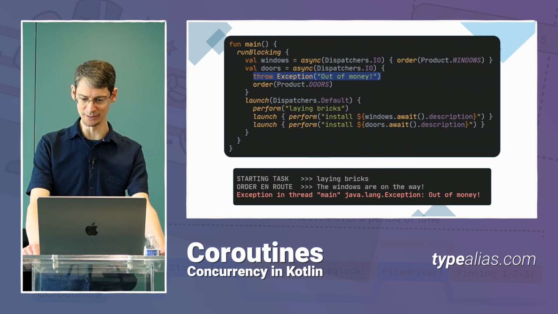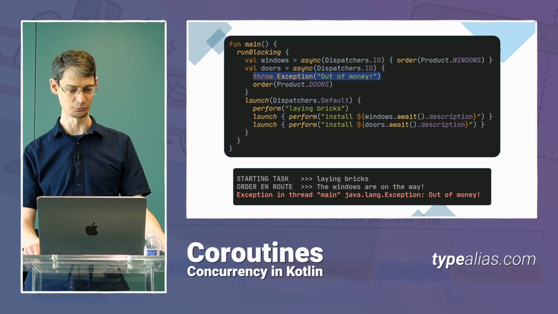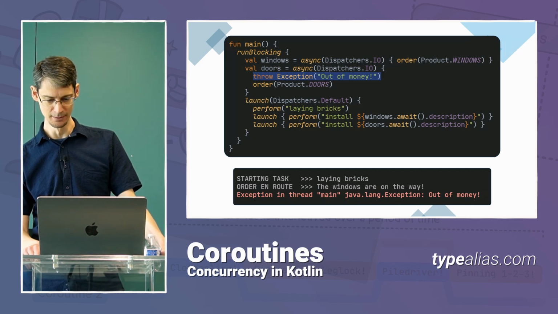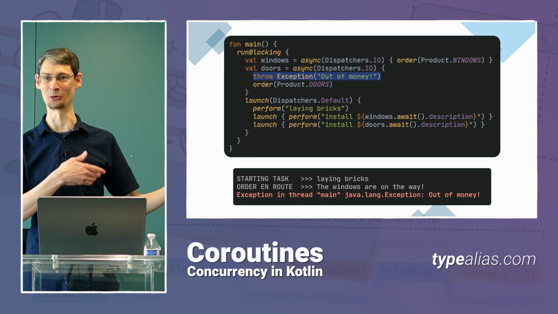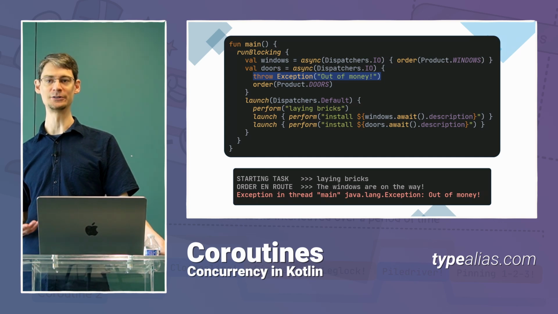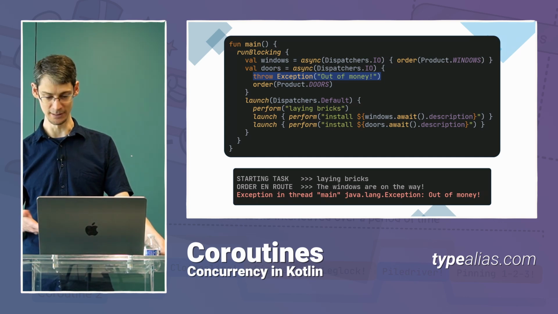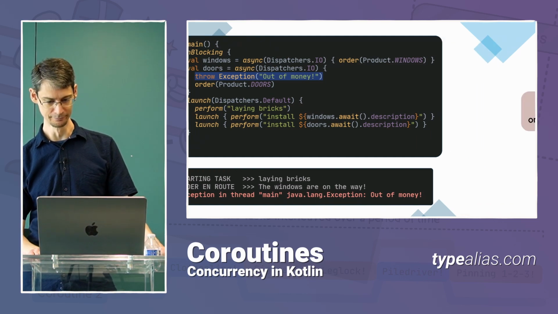To simulate Rusty's latest project, we can throw an exception. So you can see here I'm just throwing an exception before we order the doors. Probably to be a little more faithful to the story, we could tuck that into the order function itself, of course. But here I'm just doing it before the order. And by default, anytime there's an uncaught exception inside of a coroutine, it's going to affect all of the coroutines within its scope.